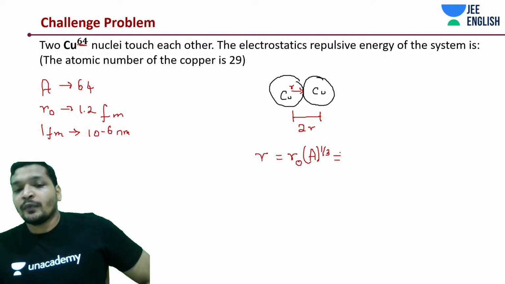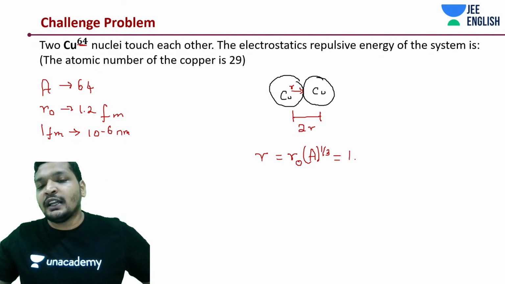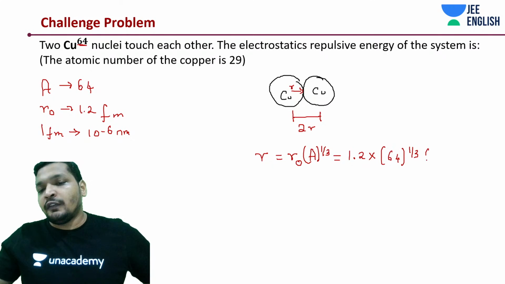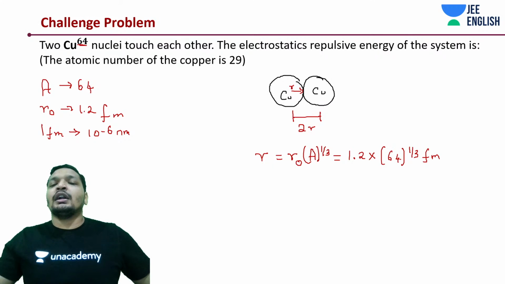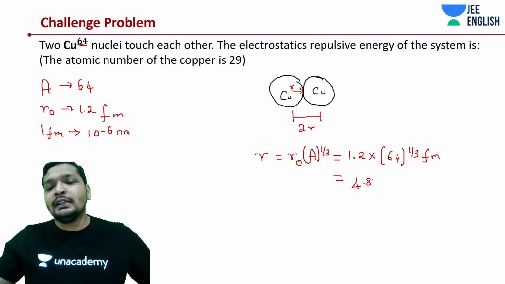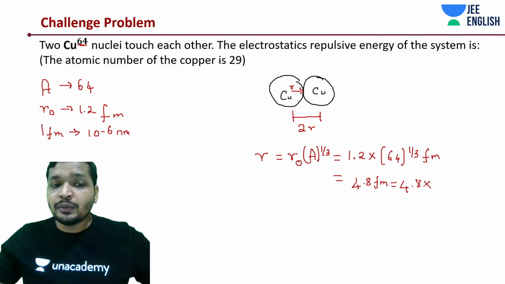Now substitute the value 1.2 into A to the power 1 by 3, which is nothing but 64 to the power 1 by 3 Fermi meters. 64 is 4 cubed. This is going to be 4.8 Fermi meters.